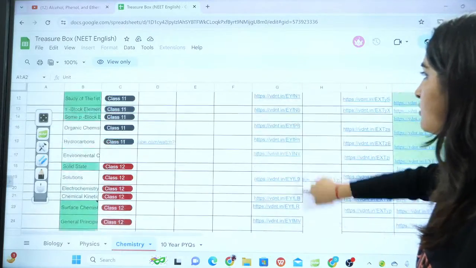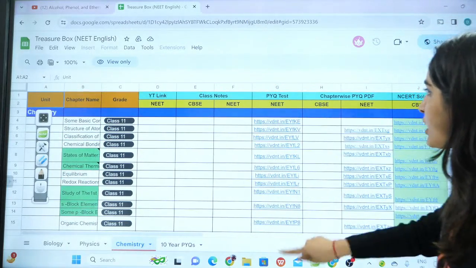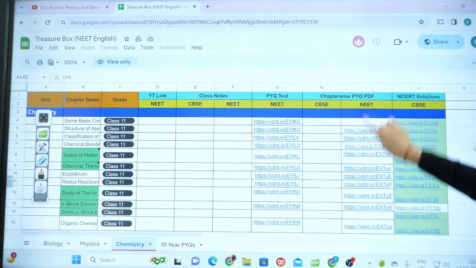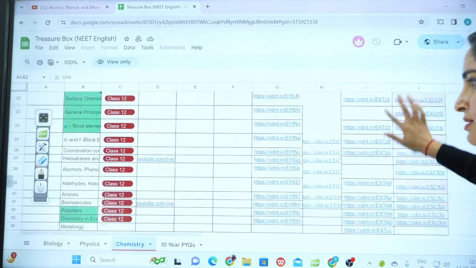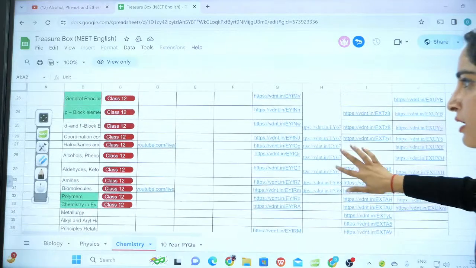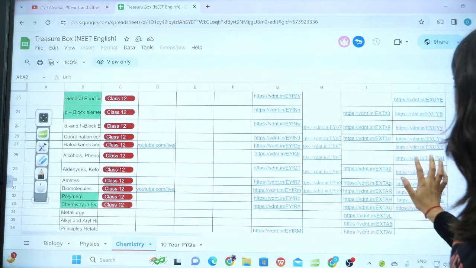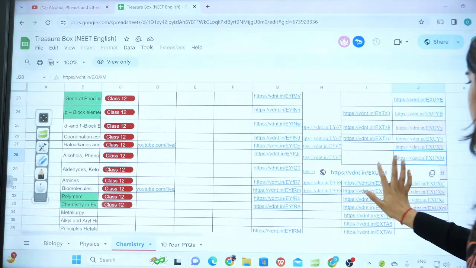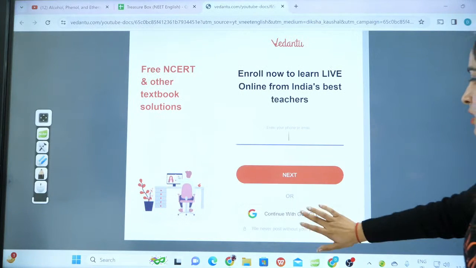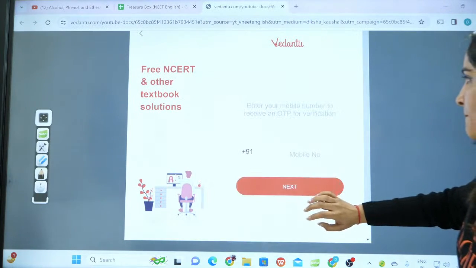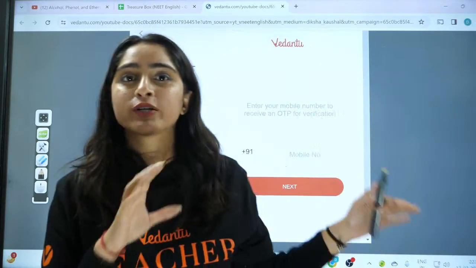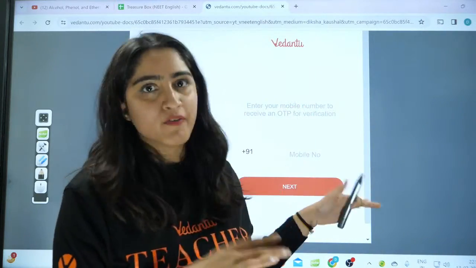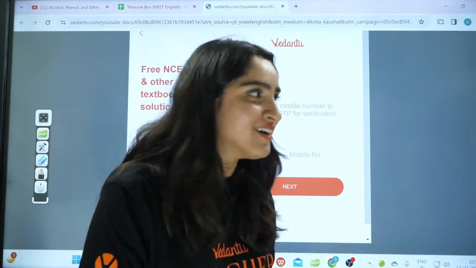These are the PYQs. This is the NEET PYQs. This is the CBSE solutions. I'll go through the CBSE solutions here. Here you will have to type your mobile number, which obviously I'm not going to type here.